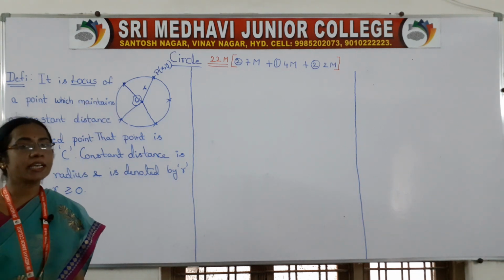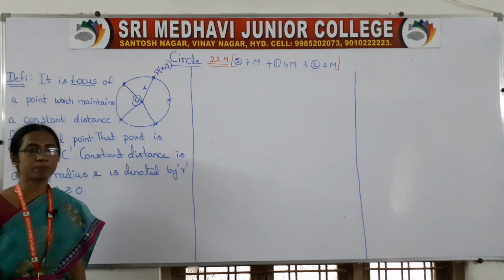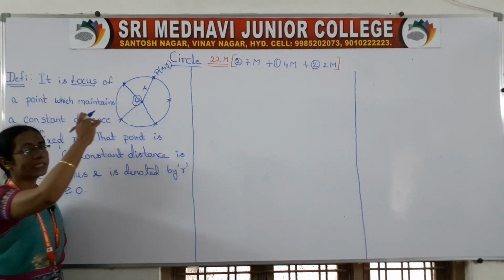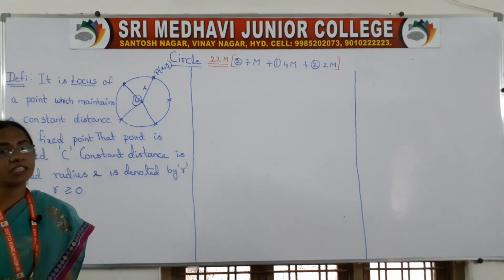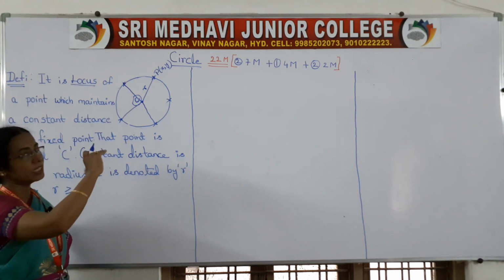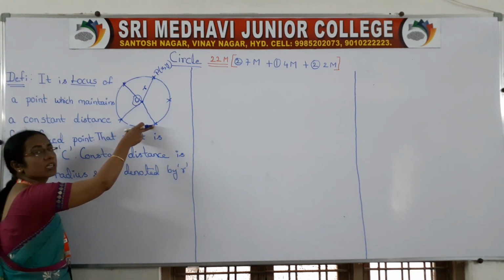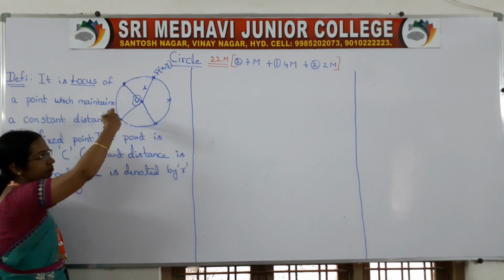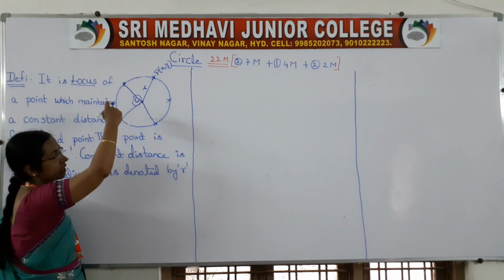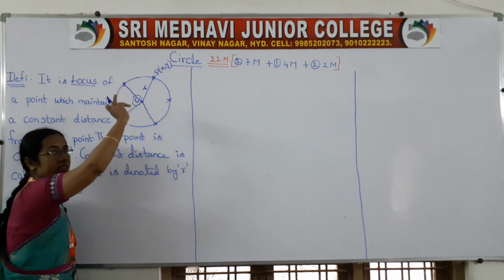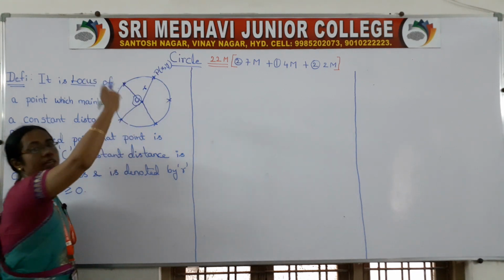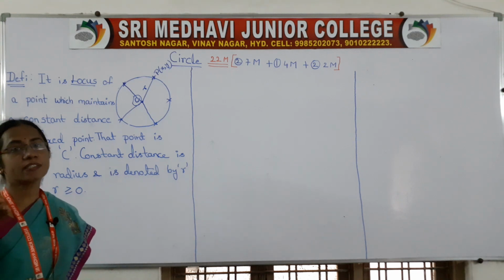In this chapter we are dealing with the circle and its equation, chord, tangent, and the conditions when circles touch each other or intersect each other. We are going to deal with all these topics. Now the first thing is the definition of the circle, and shape-wise it is like this, just like your bangle. A point moves and makes a curve which maintains a fixed distance. That means the distance is always constant.